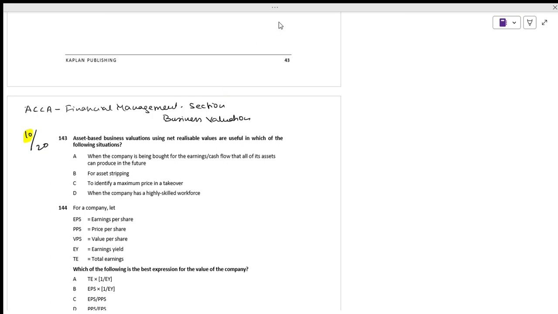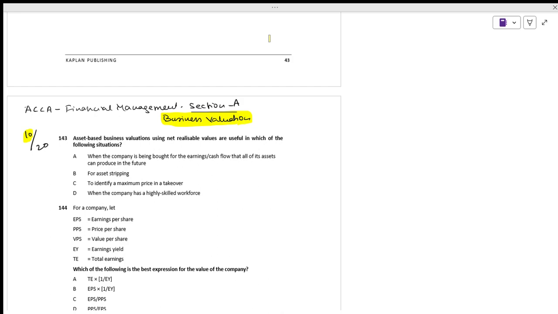This is with respect to Section A, business valuations. We are going to complete Section A for all the lectures, maybe by next class.